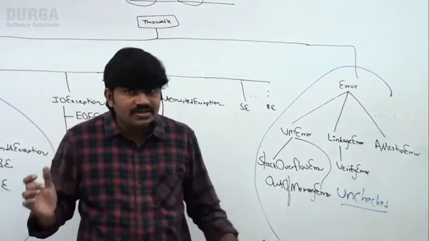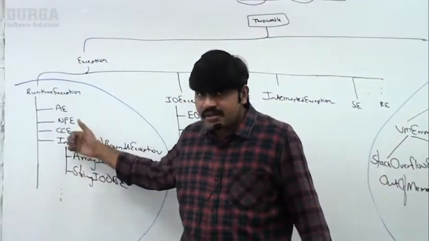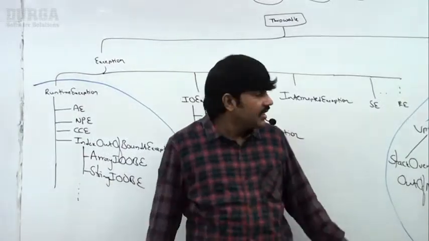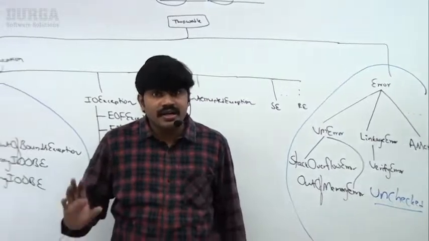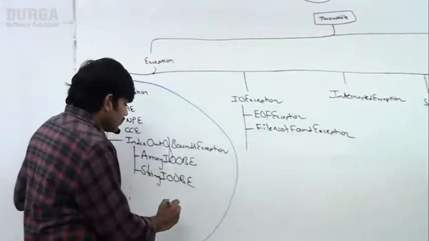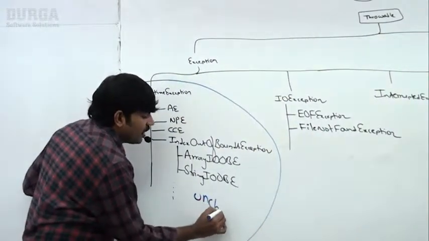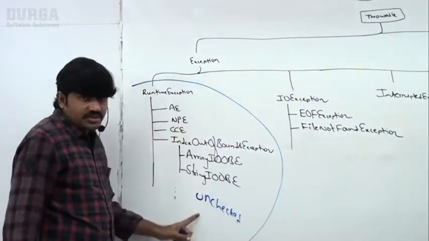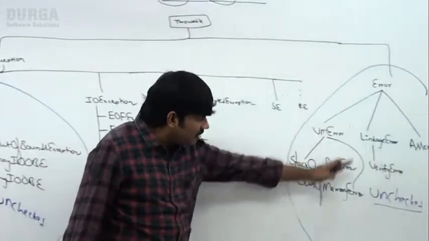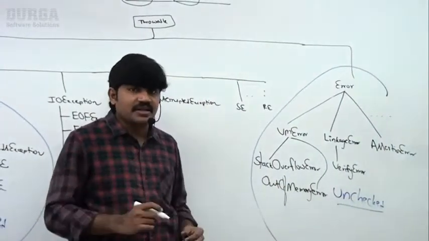So RuntimeException and its child classes, and Error and its child classes, are unchecked.